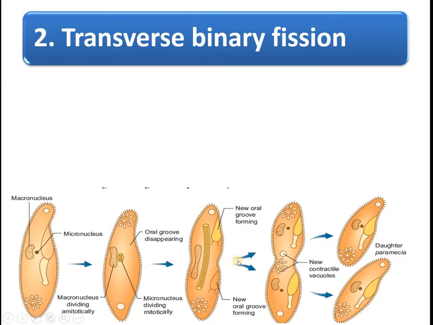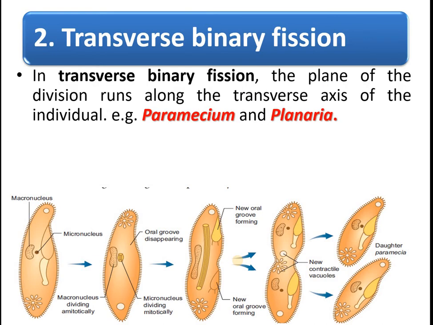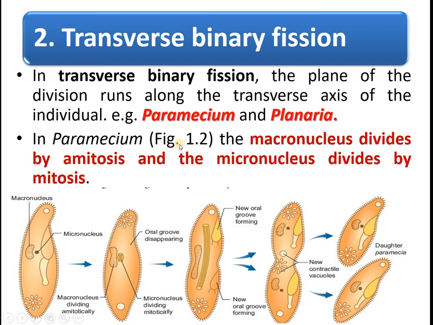And next, transverse binary fission. Transverse binary fission takes place in Paramecium and Planaria. Now what is the meaning of transverse binary fission? Here the plane of division you can easily observe. In the case of amoeba you can't find it, but here you can easily observe the plane of division, and it is the transverse axis. The examples are Paramecium and Planaria.